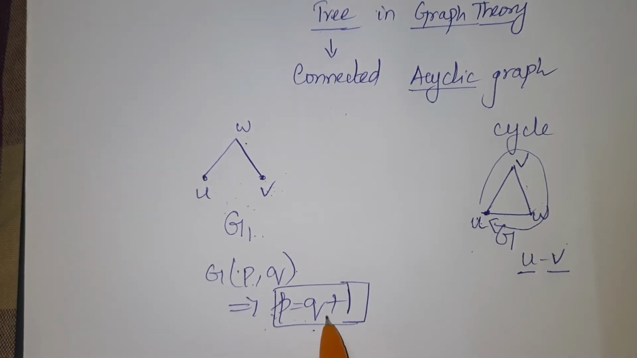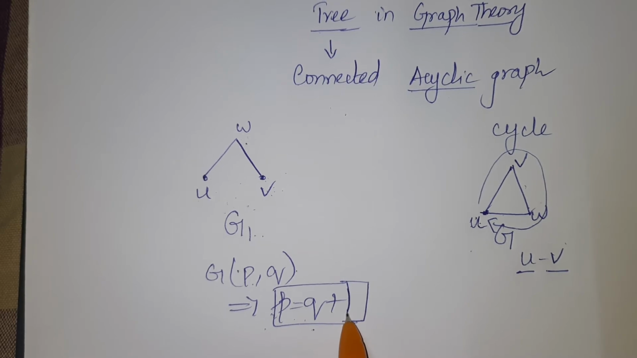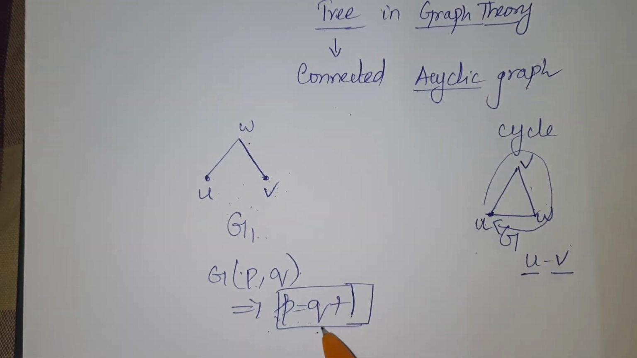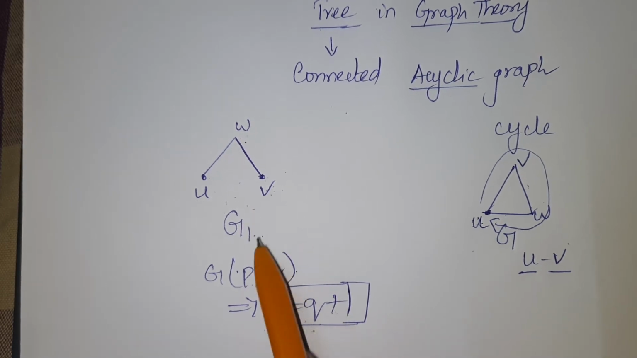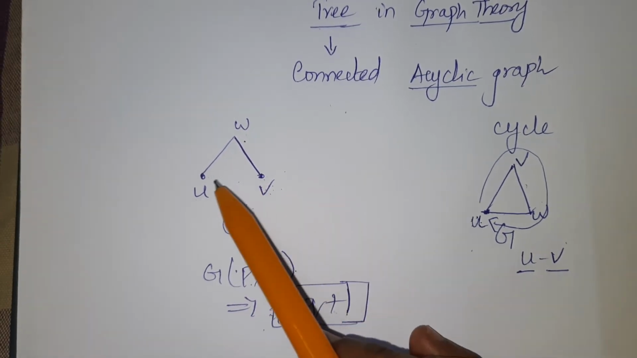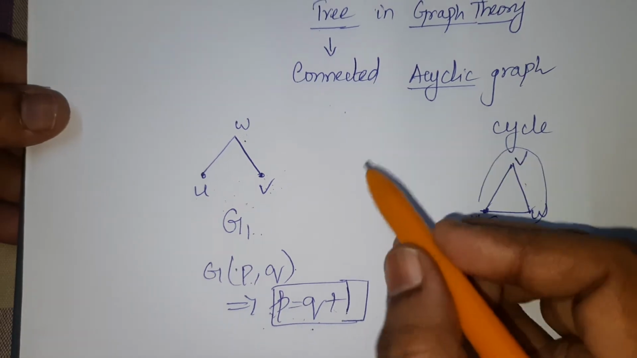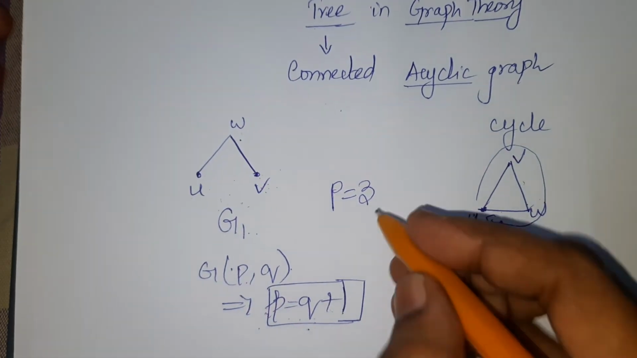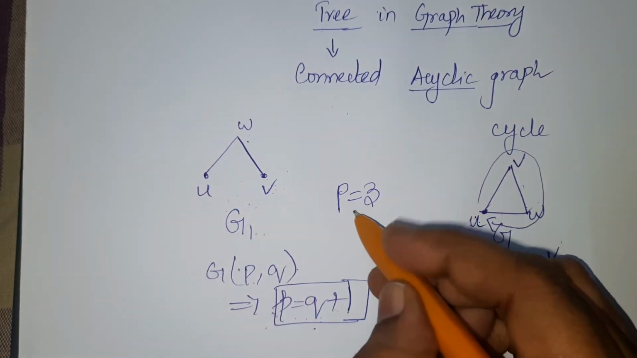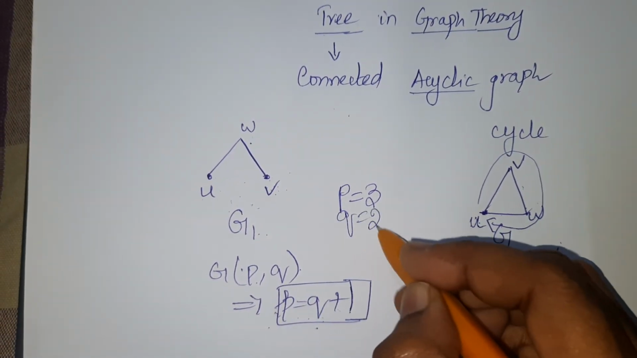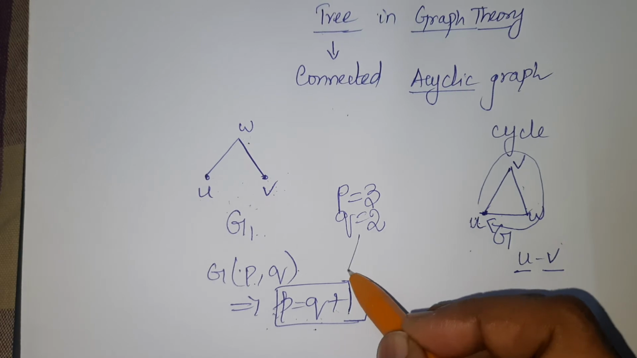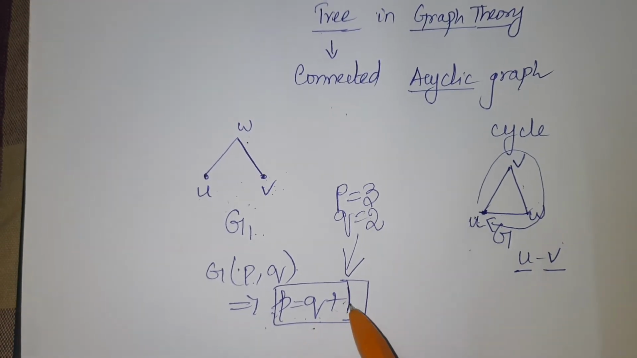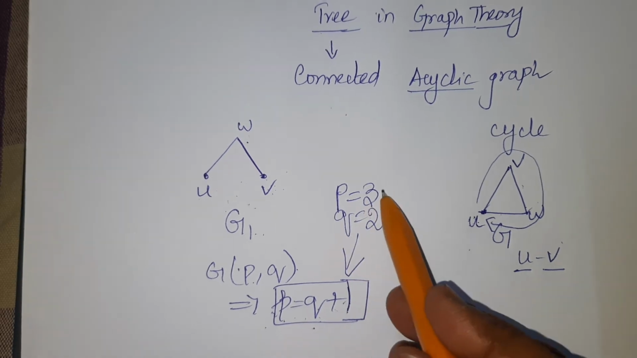P is equal to Q plus 1 is always true when a graph is going to be a tree. So this example also we can just quickly have a look. How many number of points we have? We have P is equal to 3. How many number of edges we have in this example? Q is equal to 2. So we see this equation is satisfied. Q plus 1, 2 plus 1 is equal to 3. That is the total number of points.